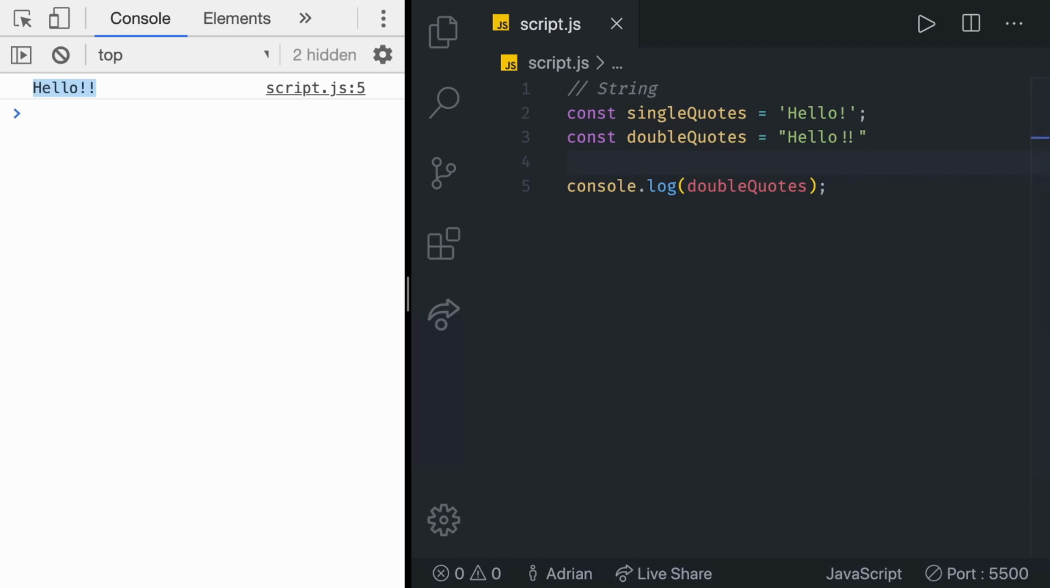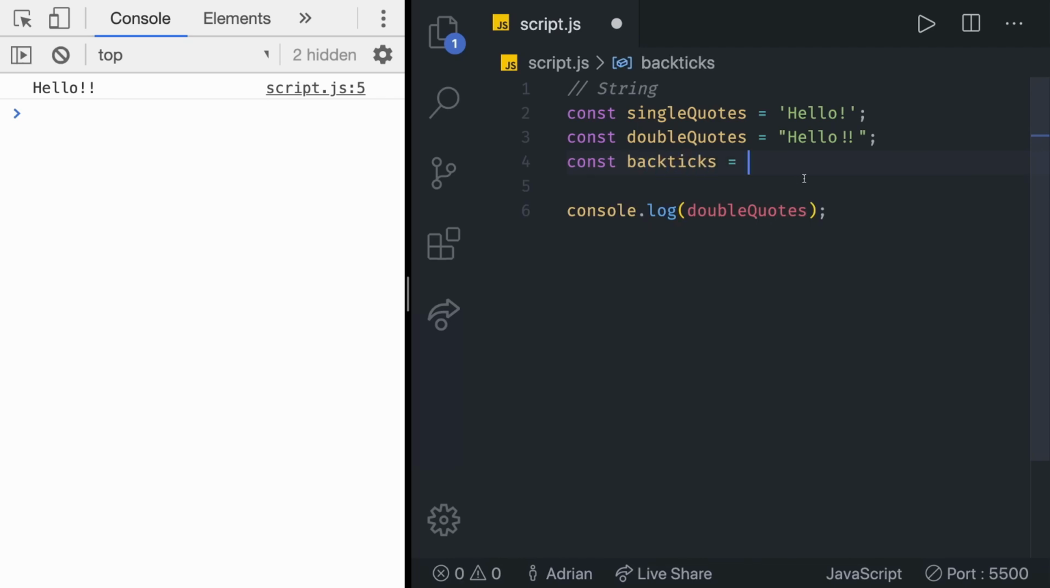But you may be thinking, what's the difference? What's the difference between the single quote string and a double quote string? There is absolutely no difference. They are identical. Double and single quotes are also called simple strings. They are not complex strings. We also have something known as backticks. So I'm going to call a variable backticks.